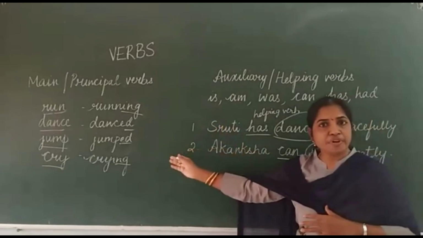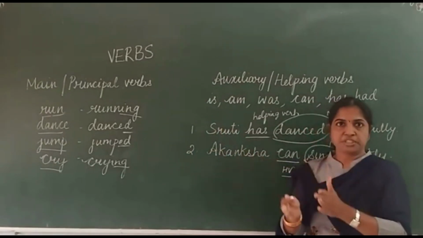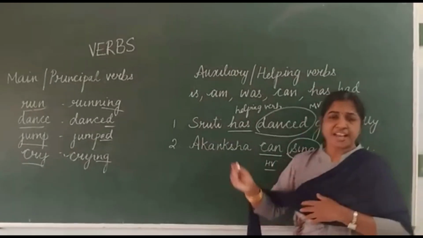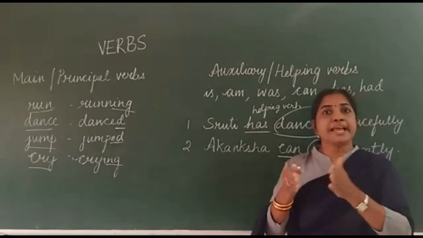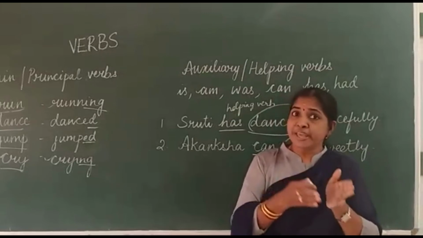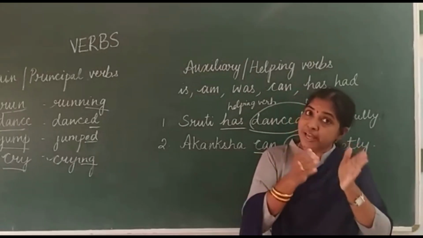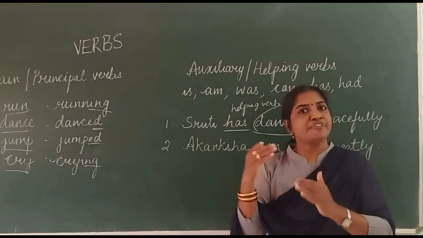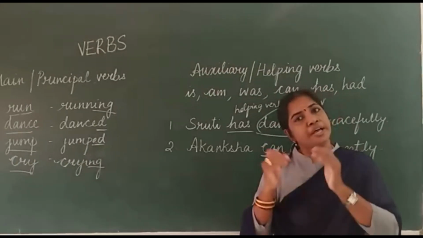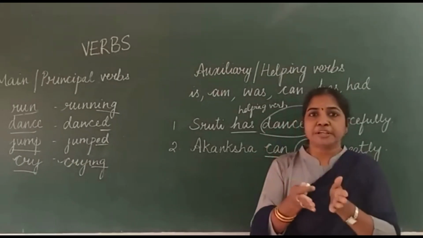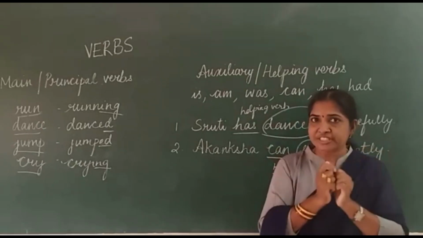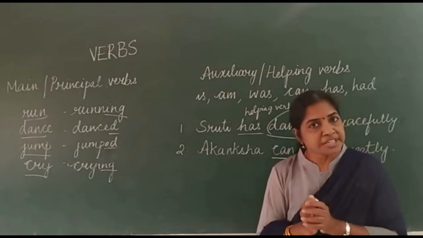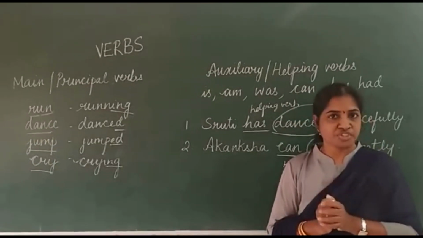The main verb is used to change the form of the verb. The helping verb helps the main verb perform the action in a better way, either in a change of tense or in forming a negative sentence or a question.